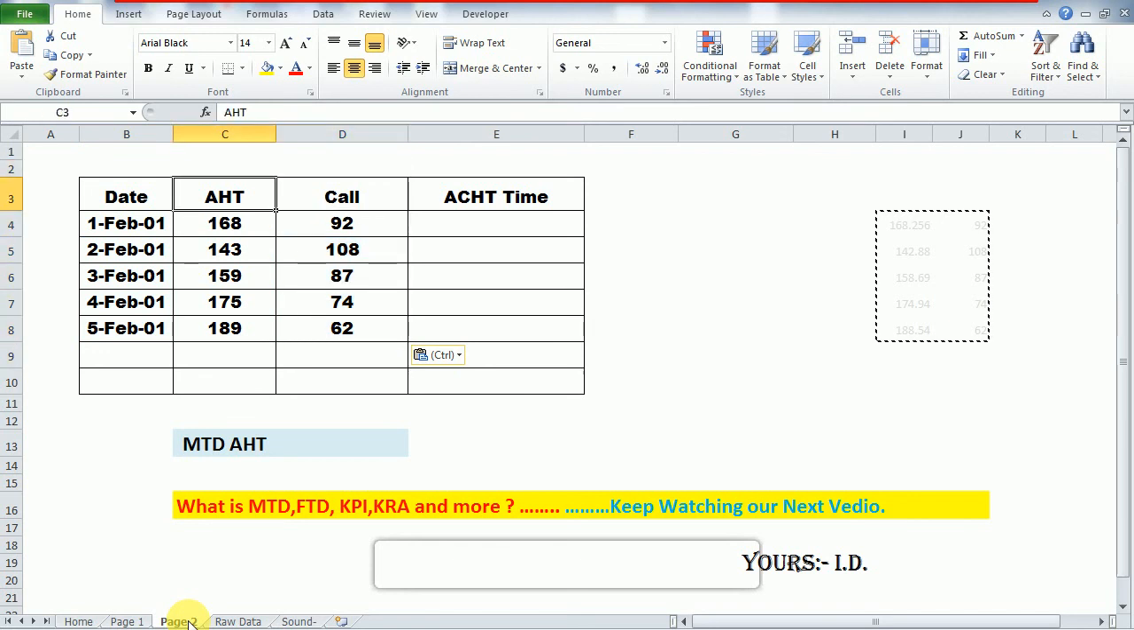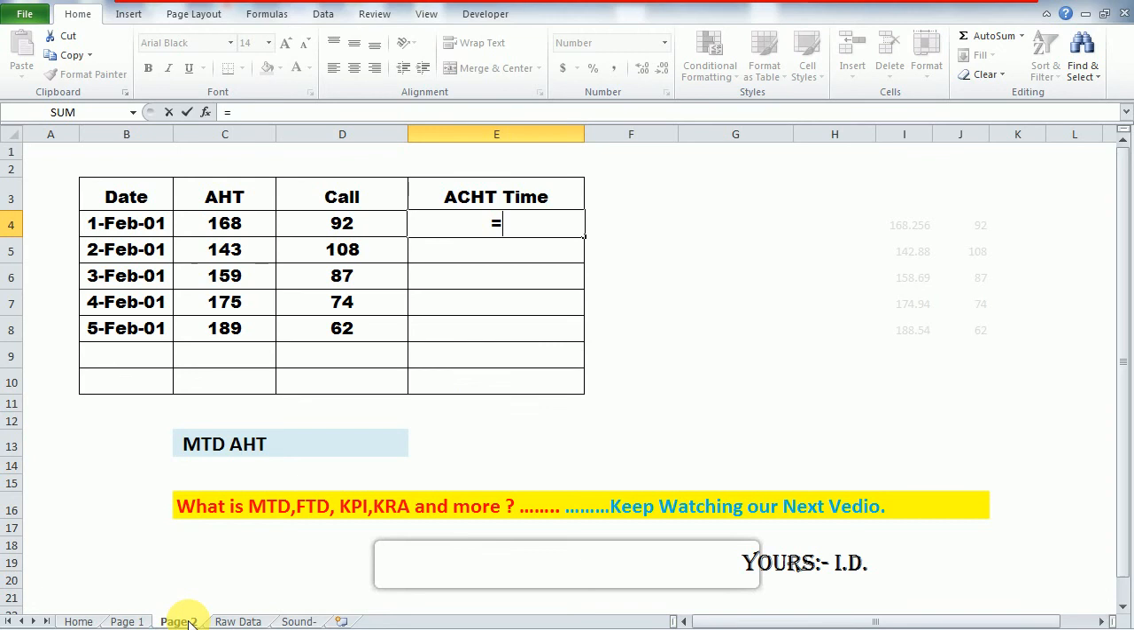So for the MTD calculation for AHT, first of all I would multiply it by the calls to get the total handling time. So this is the AHT time for that day.